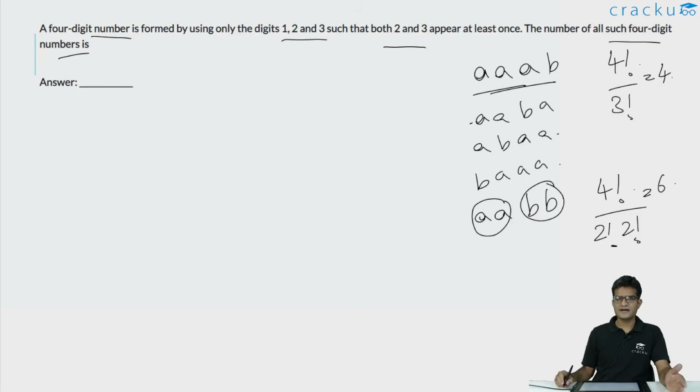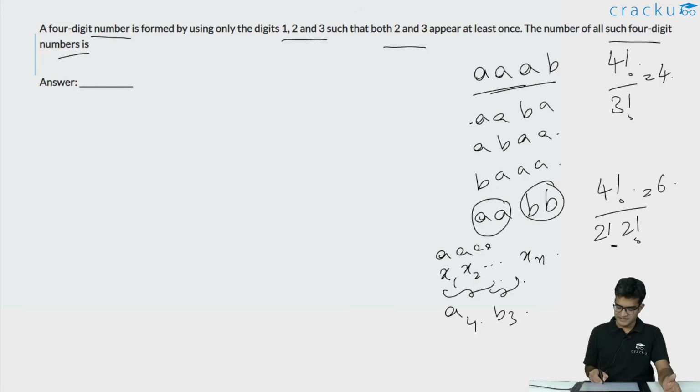In general, if you have n total number of alphabets, suppose they are x1, x2, dot dot dot, xn, but some of them are the same. Suppose these contain, say, A 4 times, and suppose B is repeated 3 times. That is basically, say, if x1 is A, x2 is A, x3 is A, x4 is A, and so on. Similarly, you have 3 B's, and suppose you have some more C's, and so on. Then the total number of permutations of words that can be formed will be equal to n factorial, which is the total number of alphabets, divided by, for each instance, the number of times that particular alphabet is repeated. So in this case, A is repeated 4 times, so you divide n factorial by 4 factorial. B is repeated 3 times, so by 3 factorial, and so on.